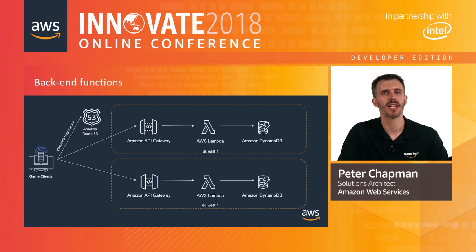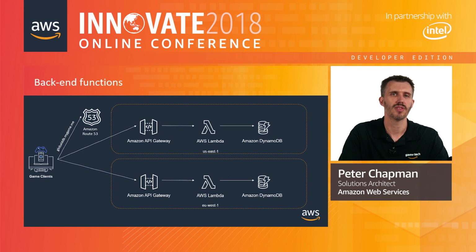So starting with our back-end functions, we need to consider what our resilience needs are. For both matchmaking and player data access, these are part of the critical path of players getting into a game session, so we will likely want to make sure that we have a multi-regional redundancy in place for these. We can make use of several AWS services for back-end functions such as these.